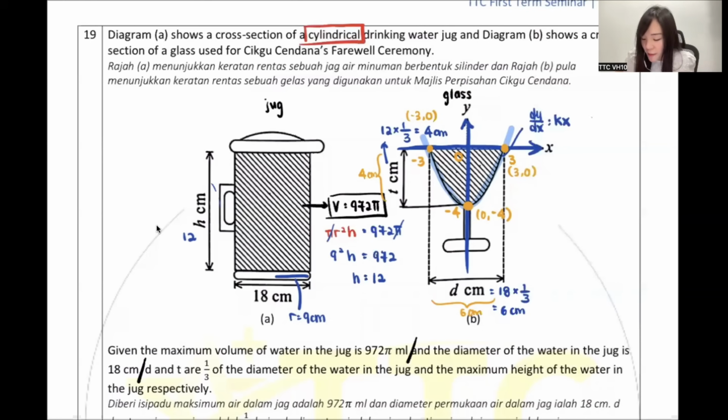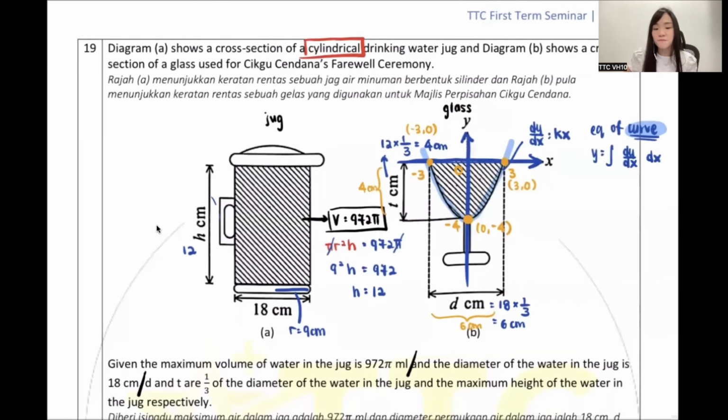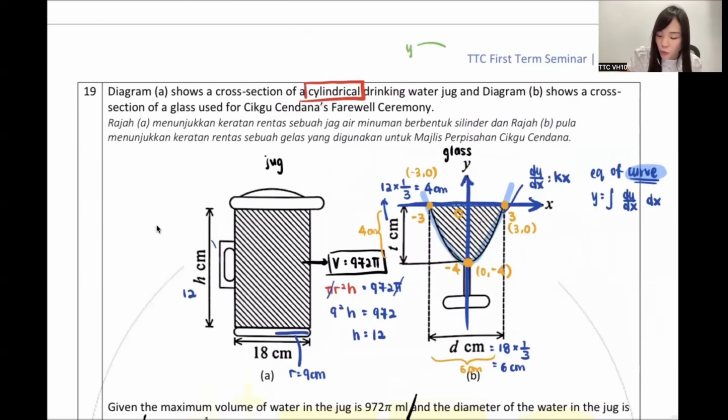So how do we find the equation for a curve? Whenever you find the equation for a straight line, it's y equals mx plus c. But whenever you find the equation of a curve, it's always integrating your dy/dx. Why? Because y, when you differentiate it, is dy/dx, and dy/dx, when you integrate it, is always y. So now you have dy/dx and want to find y, you just integrate it.